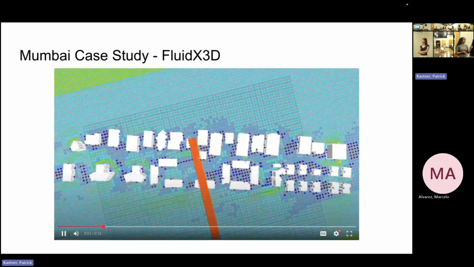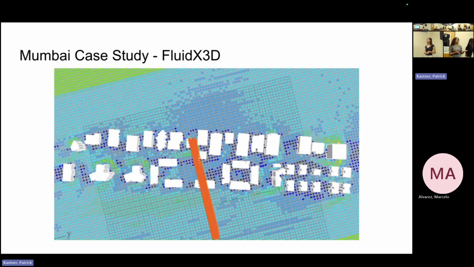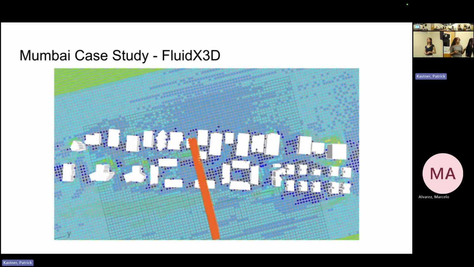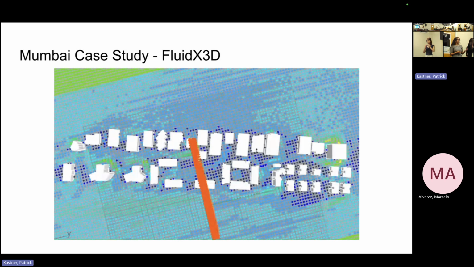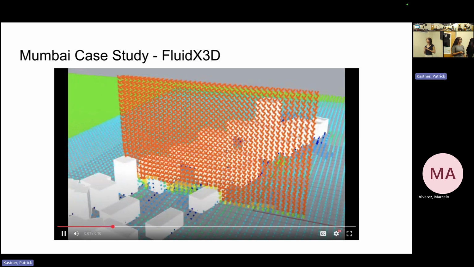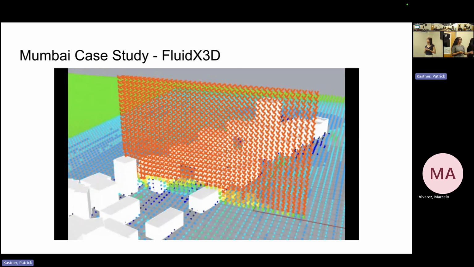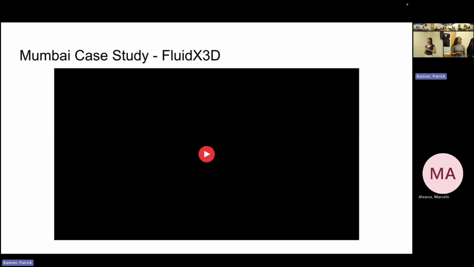But yeah, this is just the results of the horizontal plane. I'm not exactly sure how accurate this is because this is a coastal region, so I was expecting the wind velocities to be a lot higher than they actually are. I'm not really a wind expert, but I was just expecting it to be faster. And then this is the results from the one vertical plane that worked. And you can see here, as you go up, the wind velocities are higher, but I was still expecting the horizontal plane to be faster than it actually is showing.